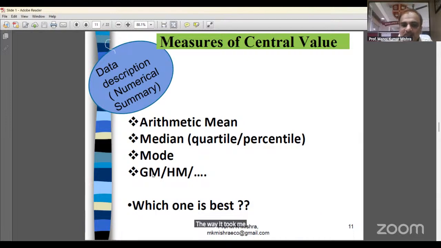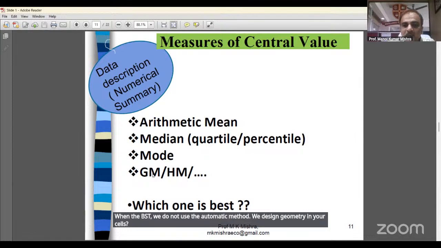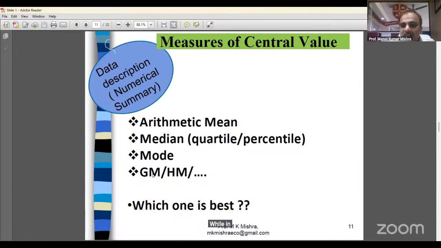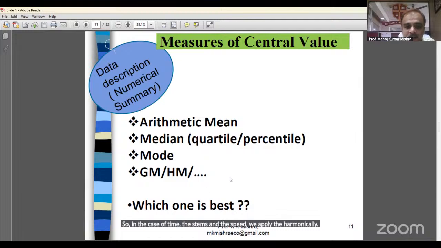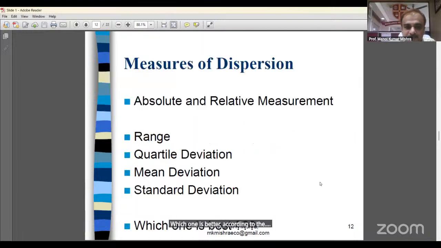In share market study and population growth study, when the base changes, we do not use the arithmetic mean. We use the geometric mean in research, while in the case of time, distance and speed, we apply the harmonic mean. GDP growth rate also. Which one is better according to the situation?